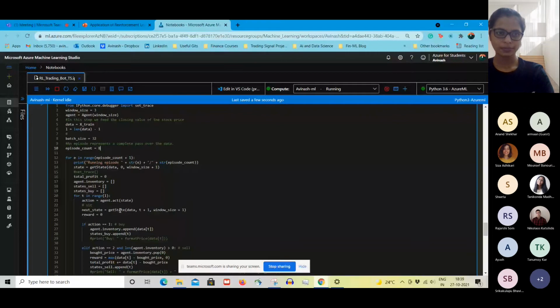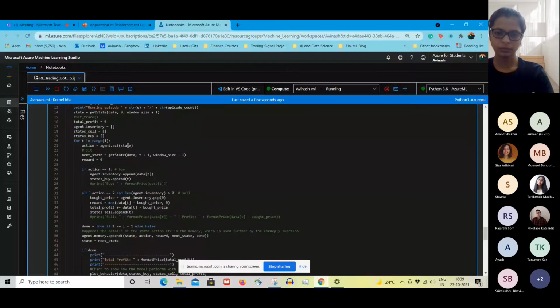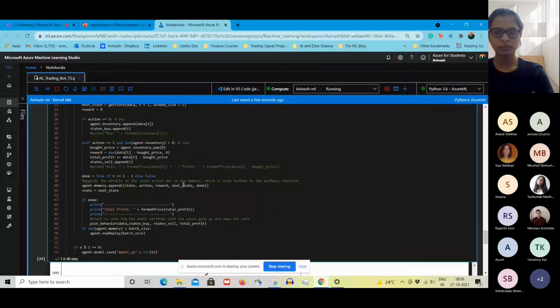It will store the next state. Whatever action it takes, we need a reward. So if the action is selling, then we need to see what is the profit or the loss that is being taken. And then it will go into the experience replay. And so we see that agent.memory.append is going on. So the whole thing is being done, and then you just need to run it, and there's a printing function.